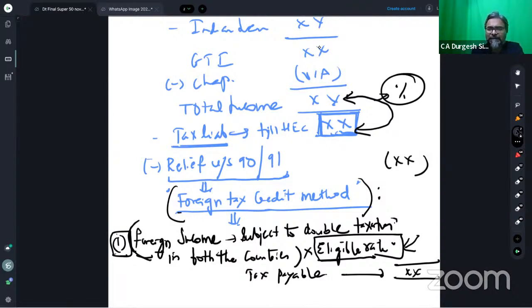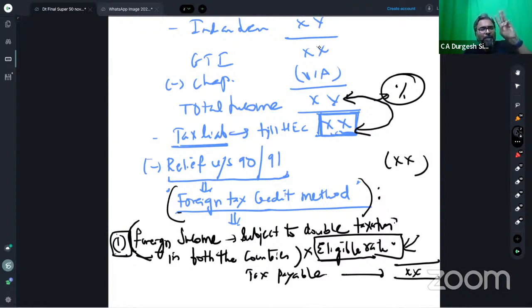It is very much reduced. I hope that every one of you is clear with this point now. So the rental income will definitely be reduced in the computation of total income.